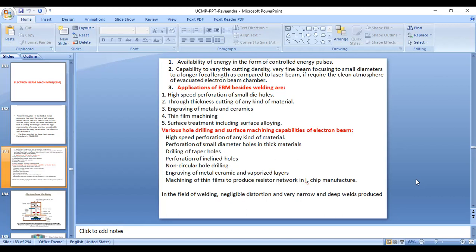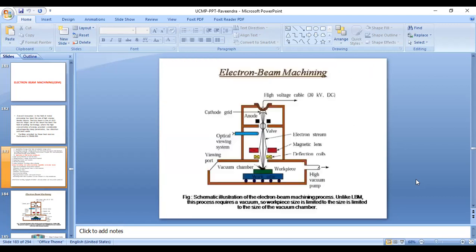Whereas hole drilling and surface machining capabilities of electron beam machining are high-speed perforation of any kind of material, perforation of small diameter holes in a thick material, drilling of taper holes, perforation of inclined holes, non-circular holes, engraving of metal, ceramic, and vaporized layers, machining of thin film to produce resistor network in IC chip manufacturing. In the field of welding, negligible distortion, very high, narrow, deep welds are possible.